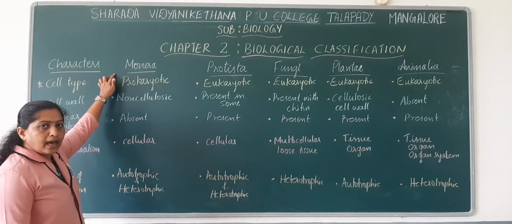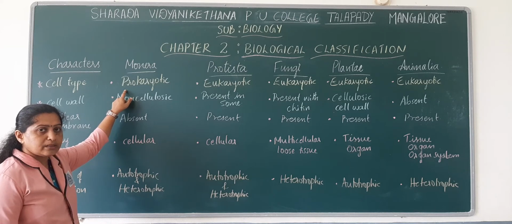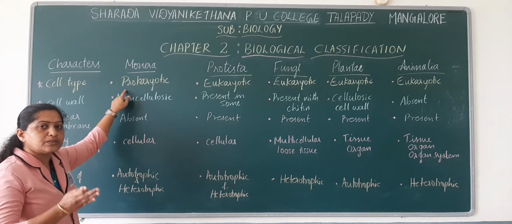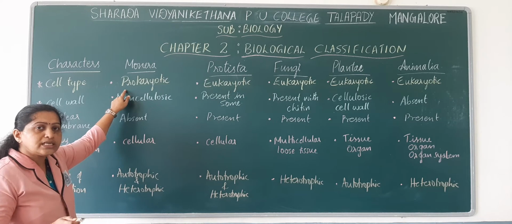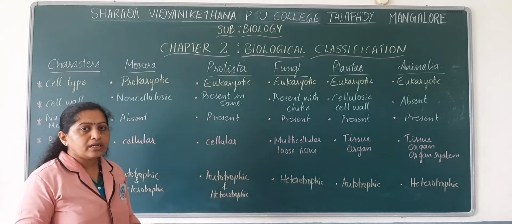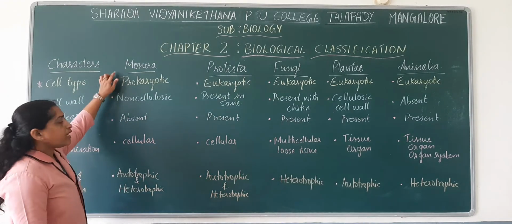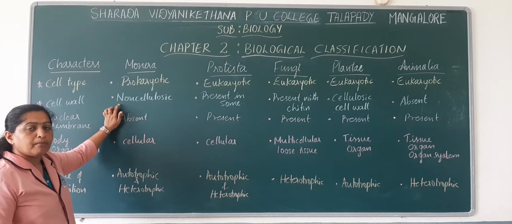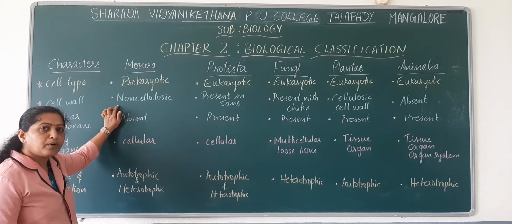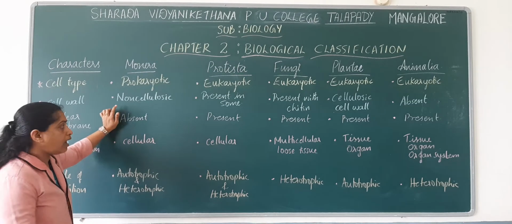So, Monerans have prokaryotic cell type. The cell type present in Monerans is prokaryotic, and you have now clearly understood what is prokaryotic and what is eukaryotic, right? Prokaryotic cells are those which lack a nuclear membrane and have an incipient nucleus. So, Monerans are prokaryotic and they have a cell wall, but their cell wall is not made up of cellulose. Instead, it is made up of polysaccharide and amino acids.